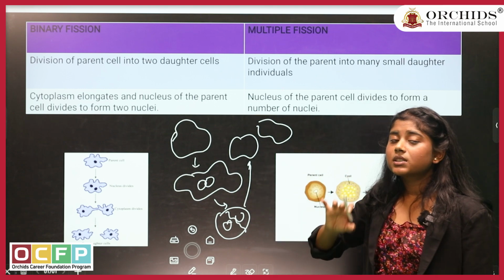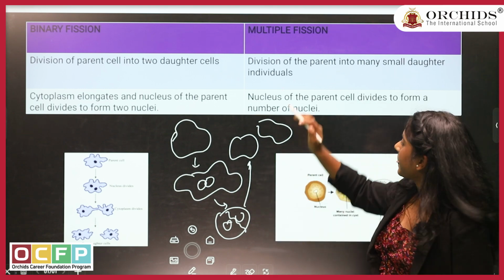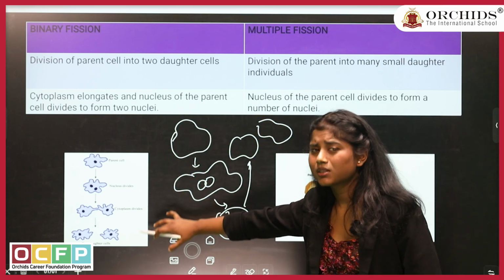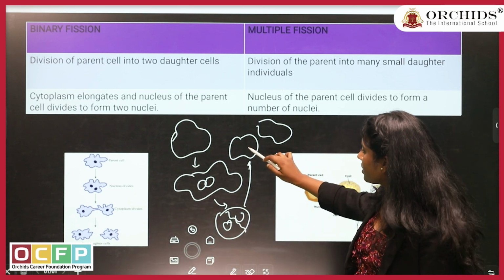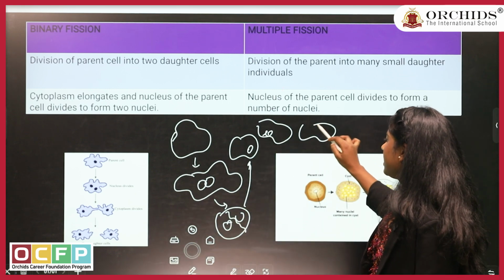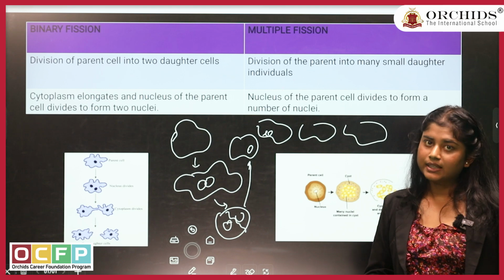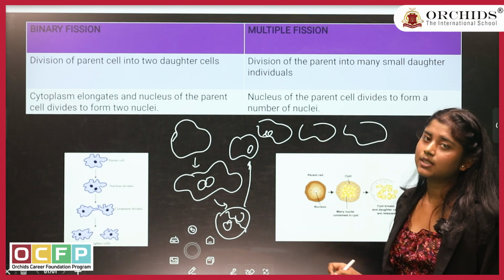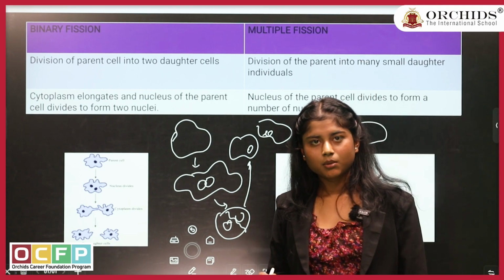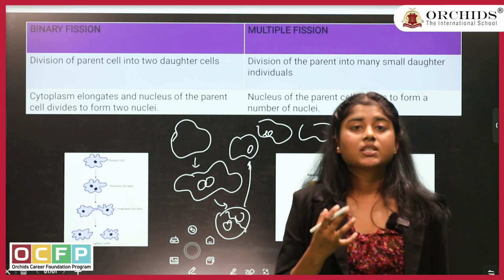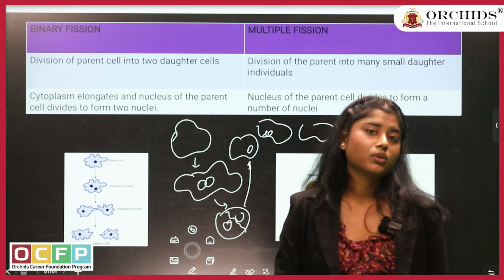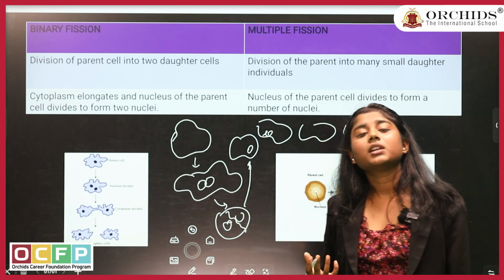Multiple fission is completely opposite of it. In multiple fission, the process is the same, but instead of just two daughter cells, we will have many daughter cells. And the example for multiple fission is Plasmodium. Plasmodium is an organism which gives you a disease known as malaria. And how do they reproduce?